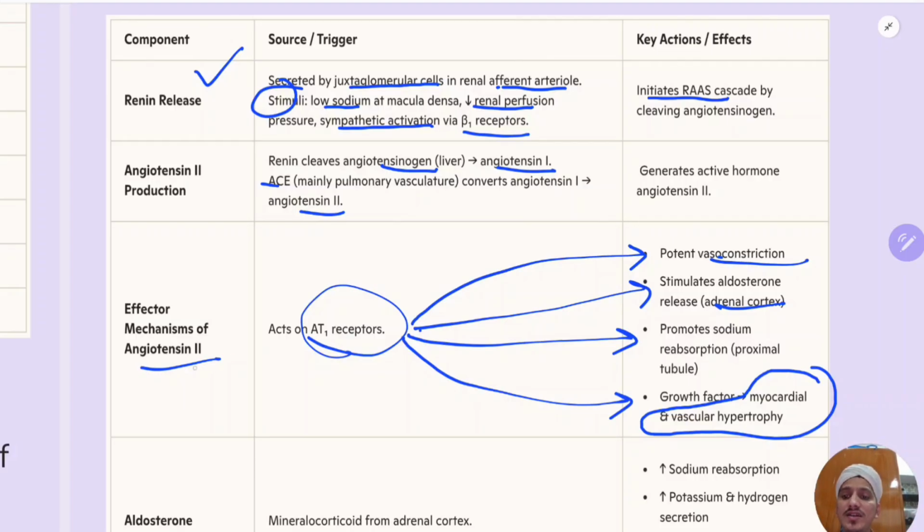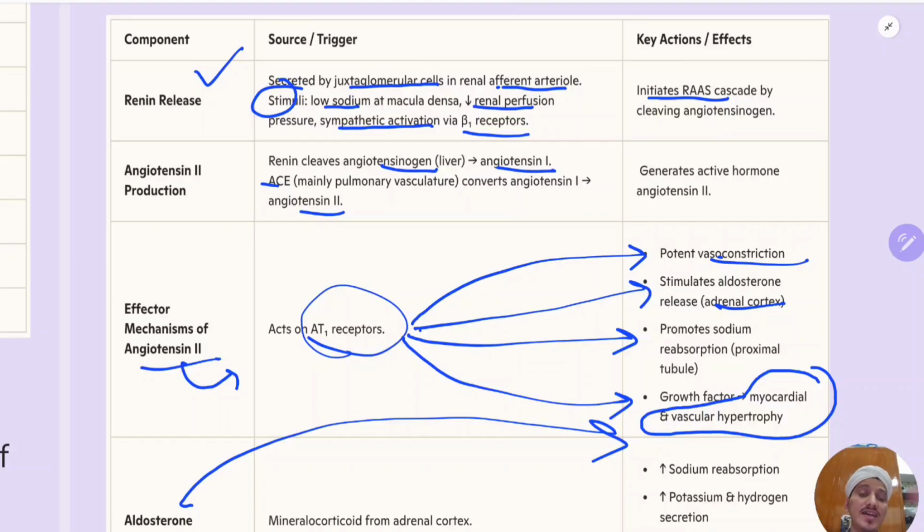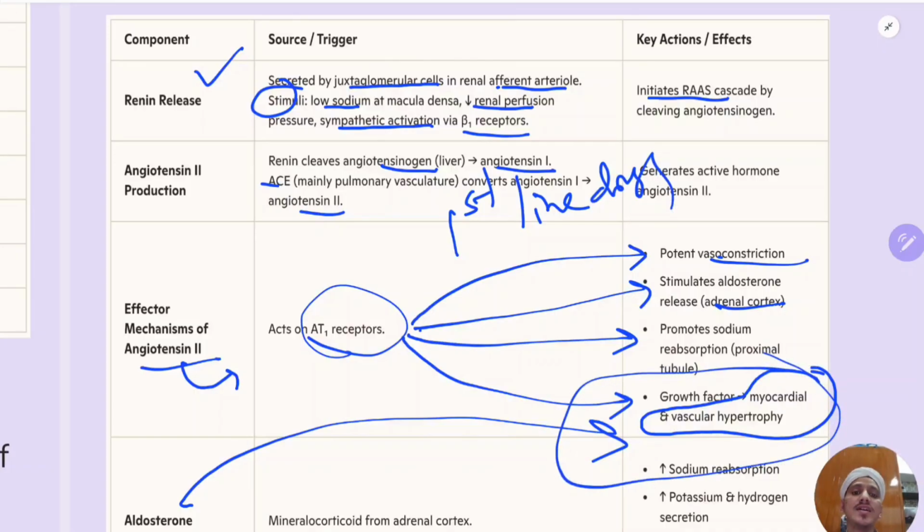Similar to angiotensin 2, aldosterone also causes these remodeling effects. That's why ACE inhibitors and ARBs, because they have many beneficial effects other than controlling the BP, have become the first line drugs nowadays.